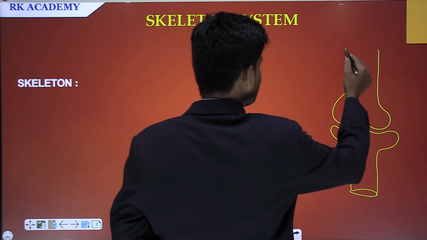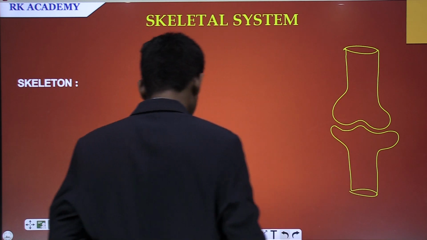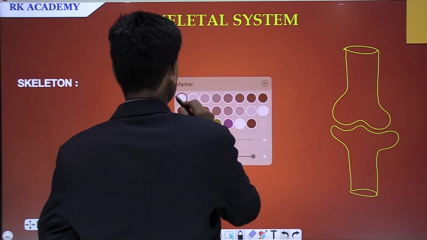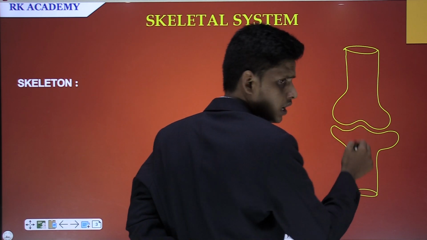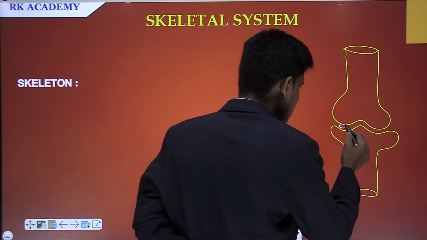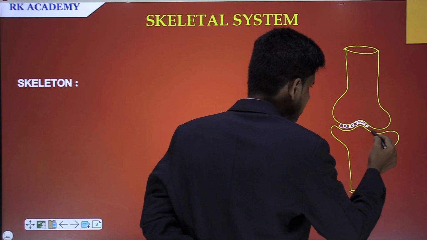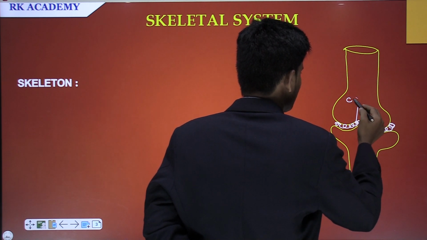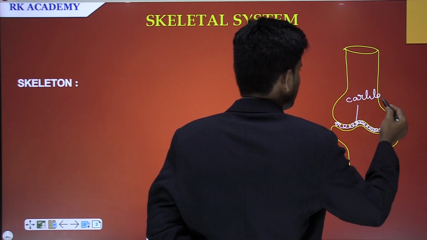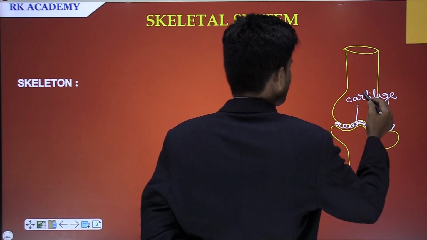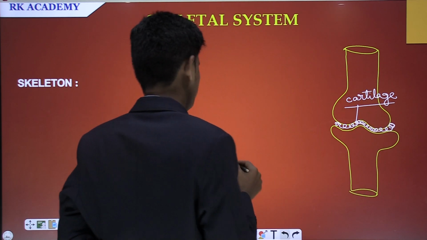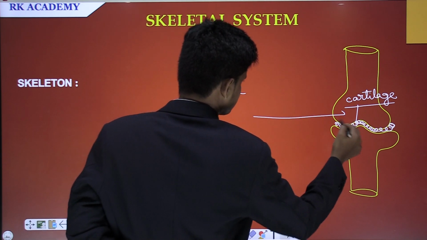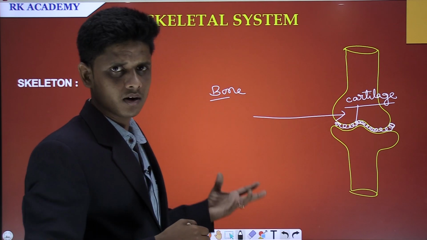Here you can observe clearly the place where the bones make a joint with the help of a smooth bony material, and this is called cartilage. So guys, you all know the basic difference between bone and cartilage. Now move on to another one.